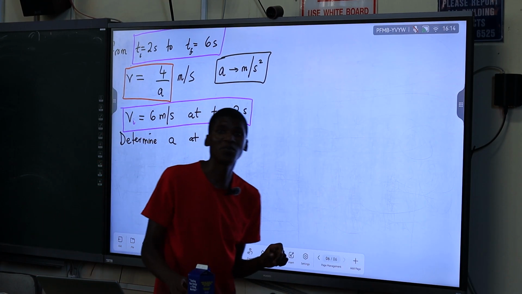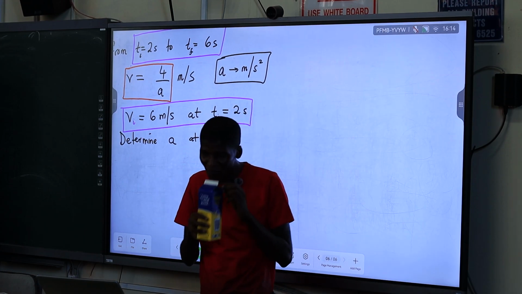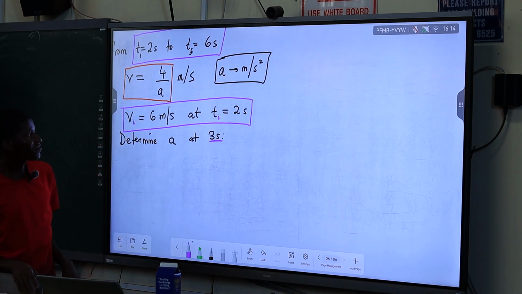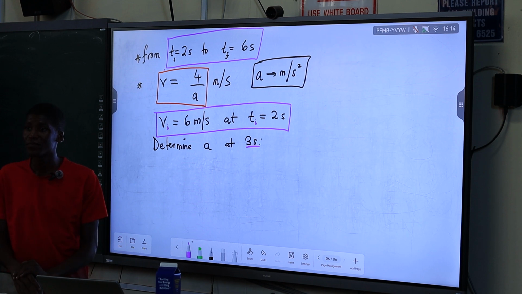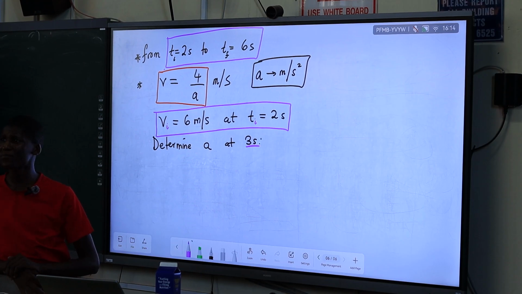What's the approach here too? Some people are saying acceleration is constant. Why would that deduction be correct or incorrect?